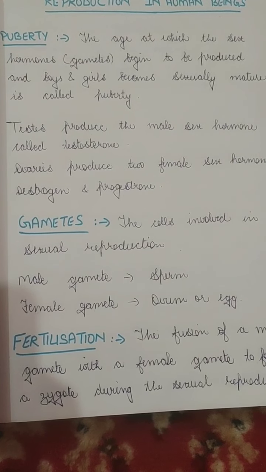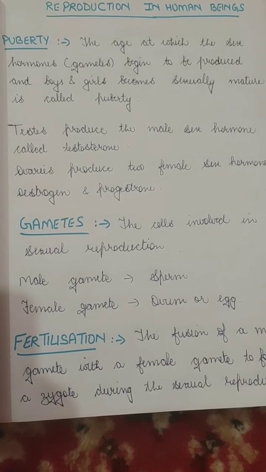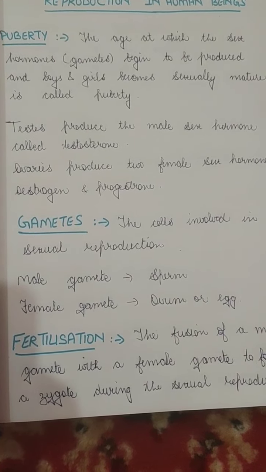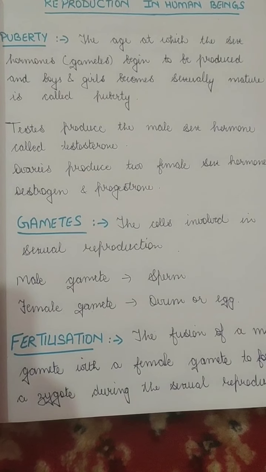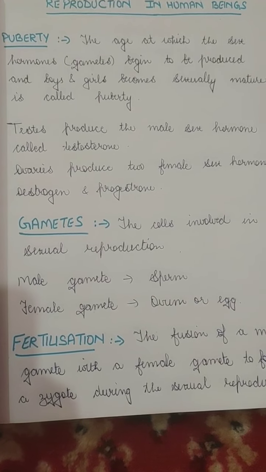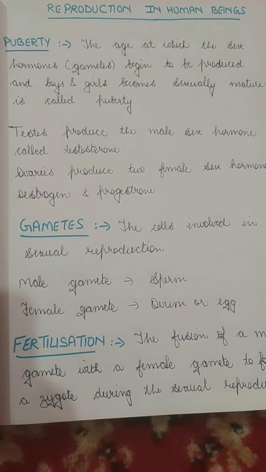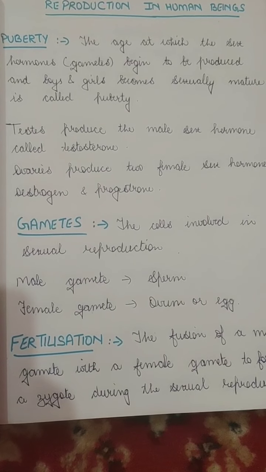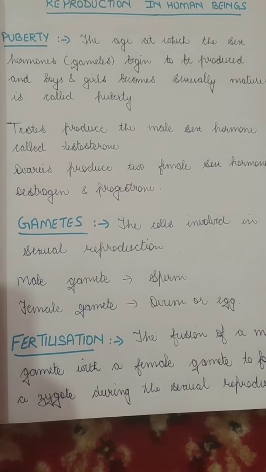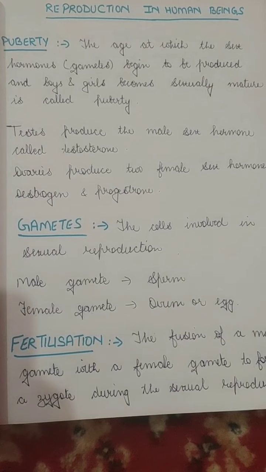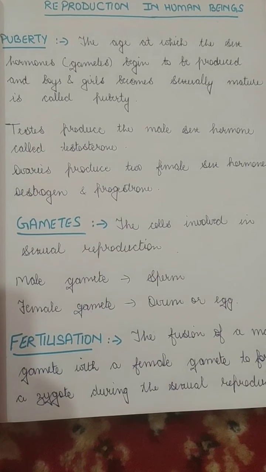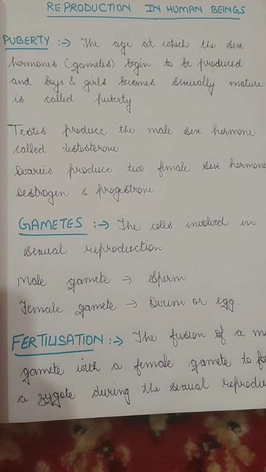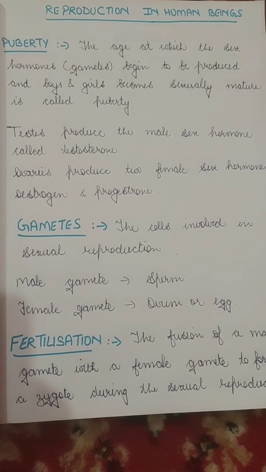Now at this age, the sex hormone starts releasing, which helps in the production of gametes. Gametes are the cells which are involved in sexual reproduction, or they are capable of fertilization. So there are two types of gametes: males have different gametes and females have different gametes, and sexual reproduction happens during the fusion of these gametes, which is called fertilization.